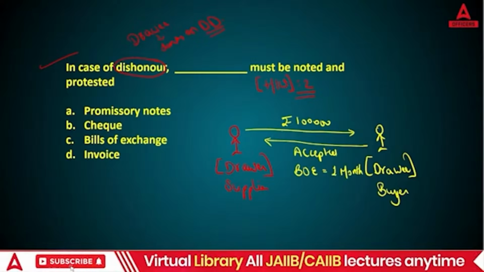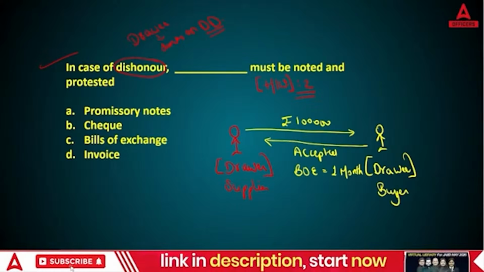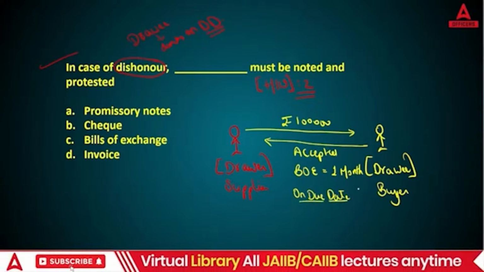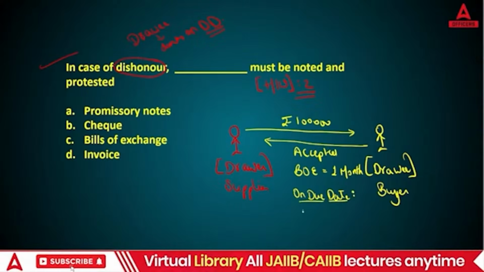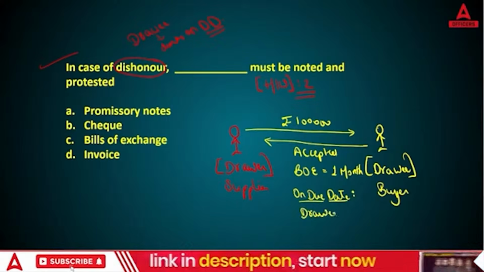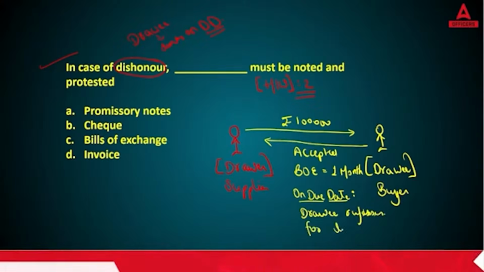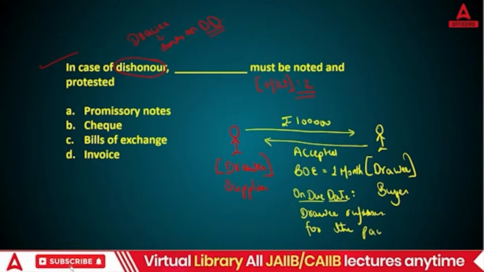Now the problem is, after 1 month, that is going to be the due date, here the drawee refuses the payment.